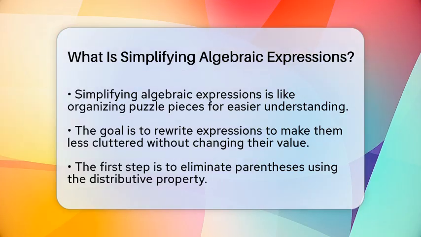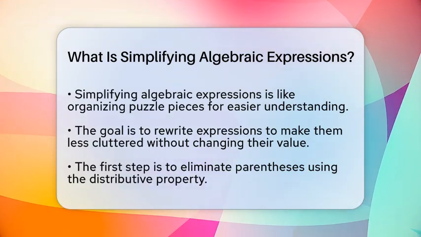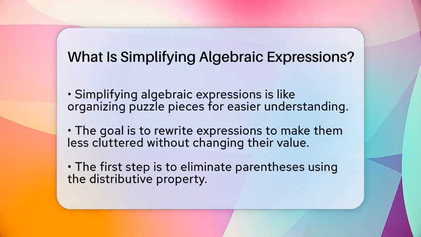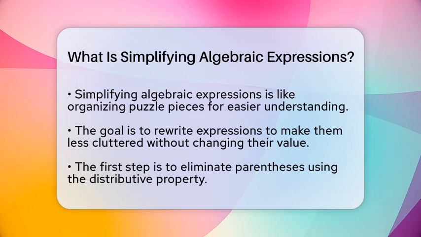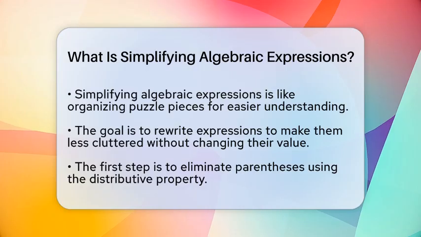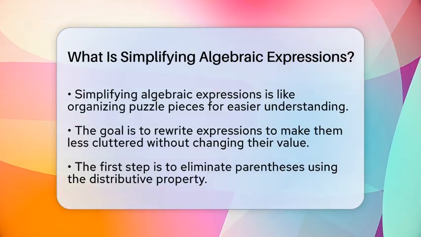When we talk about simplifying, we mean rewriting an expression to make it less cluttered without changing what it equals. This makes solving problems faster and easier. The first step in simplifying is to get rid of parentheses. We do this by using the distributive property. That means multiplying any number or variable outside the parentheses by each term inside.